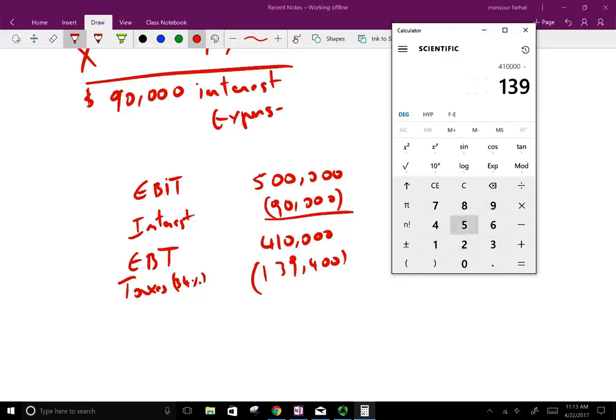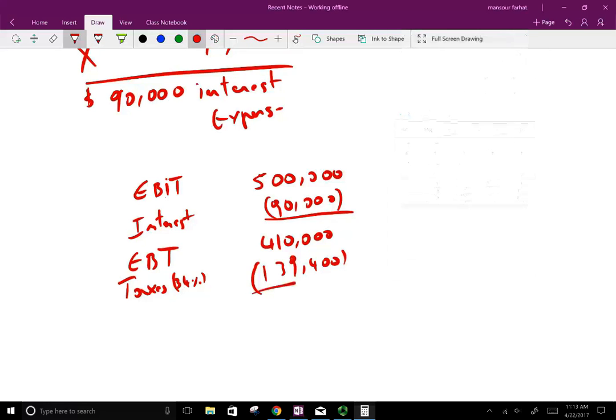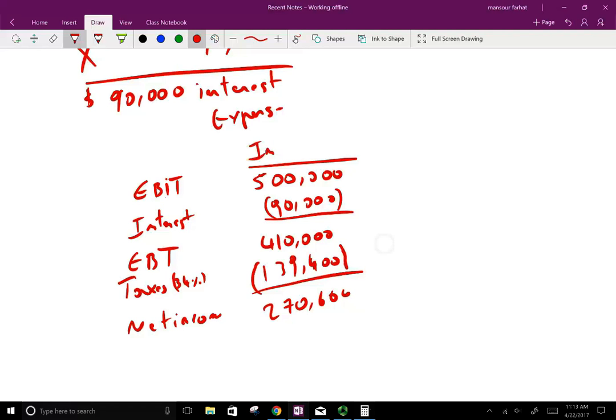Minus 139,400, so your net income is 270,600. That's your net income. So the taxes that you paid are $139,400. Now, this is assuming you have interest.